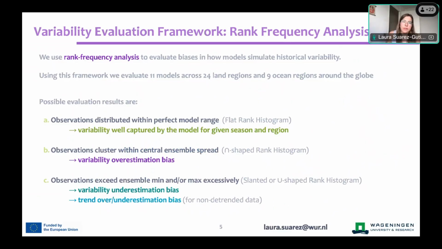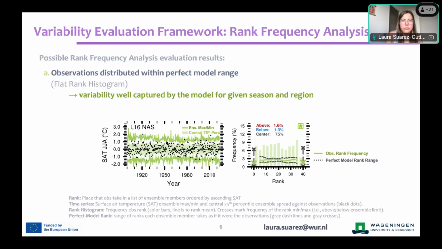So using this rank frequency analysis, we evaluate all these 11 models across land and ocean regions globally. And we have different possible evaluation results. The first one is the model performs correctly, and the other two explore a different set of biases that I will go into in a second.